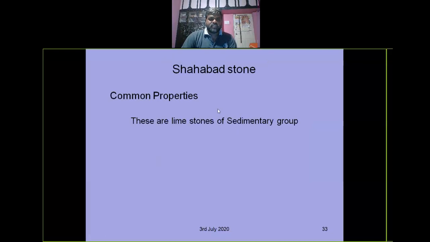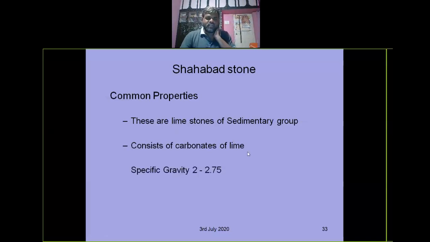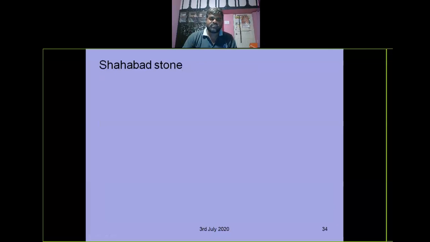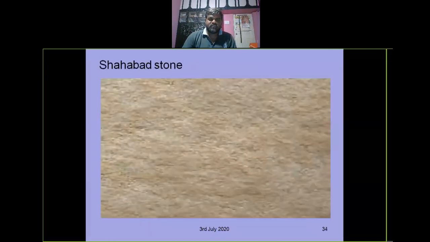Common properties of Shabad stones: these are limestones of the sedimentary group consisting of carbonates of lime, like the same Kadapa stone. Right, specific gravity is 2 to 2.75 and compressive strength is 55 MPa compared to marble. Marble is 75 MPa, granite is 75 to 127 MPa, so very low compressive strength, but we can use them for parkings also. These are the different colors available of Shabad stones, like gray.